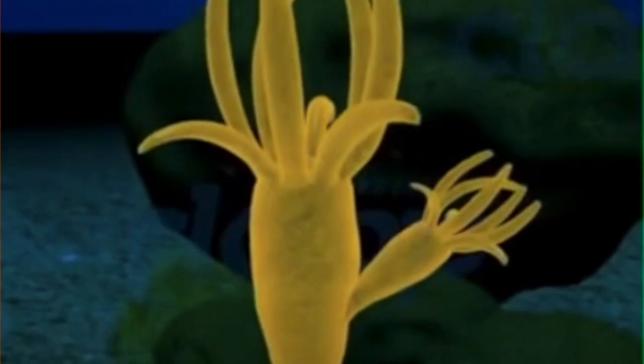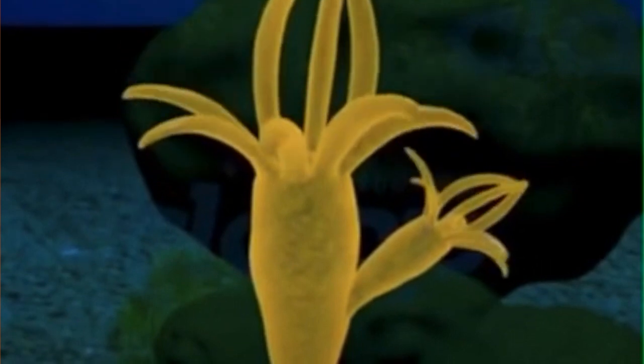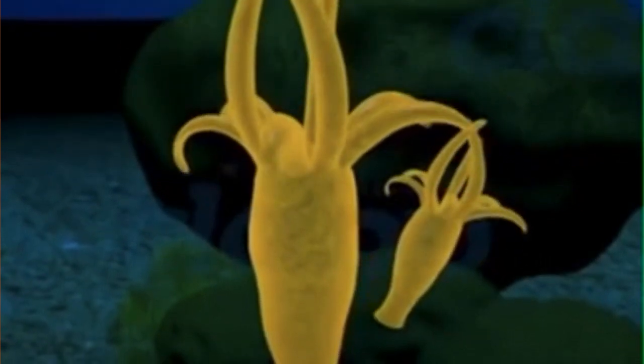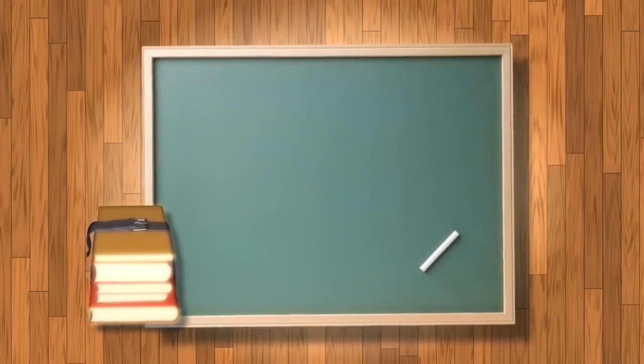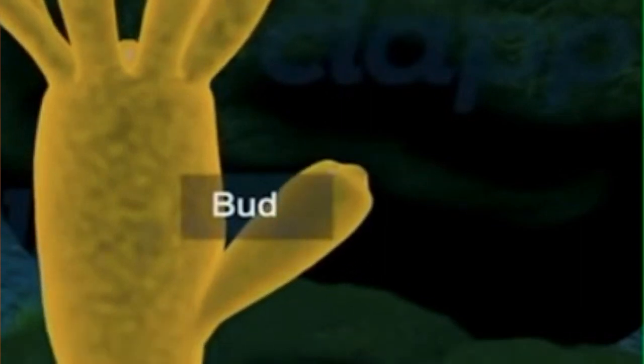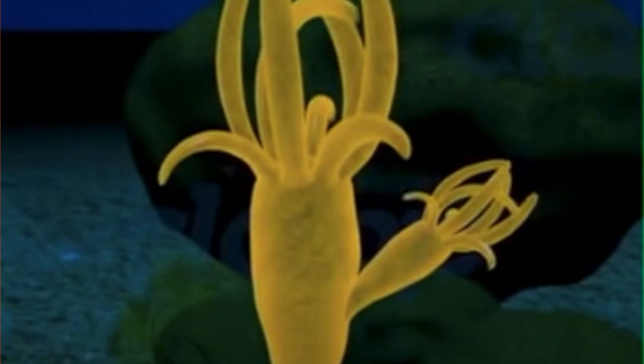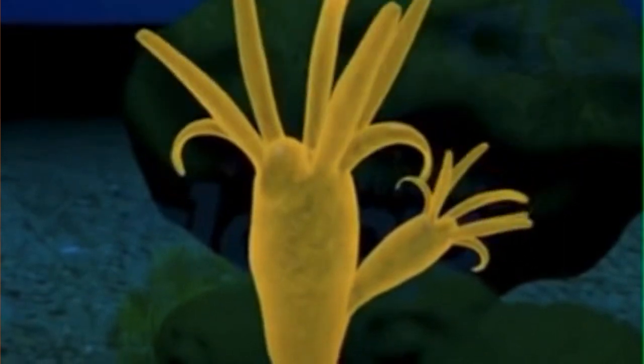Some organisms grow buds on their bodies. These buds grow into a new individual. This is referred to as budding. A hydra is an example. A bud grows from the parent hydra and eventually matures into a young hydra. When it reaches maturity, it separates from the parent body.